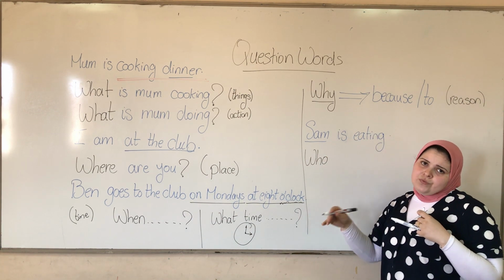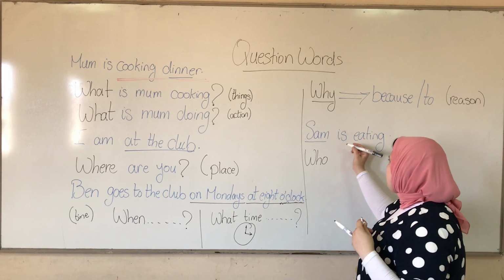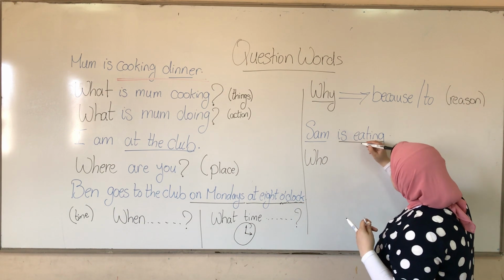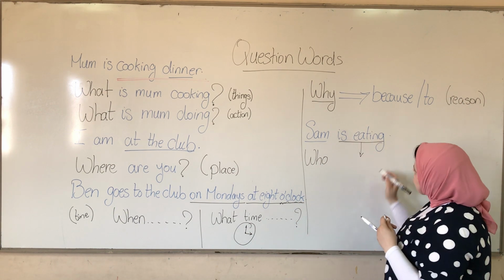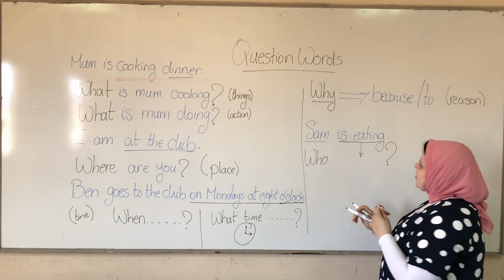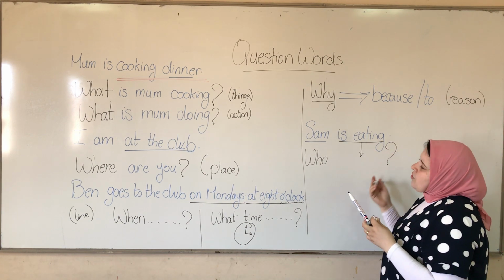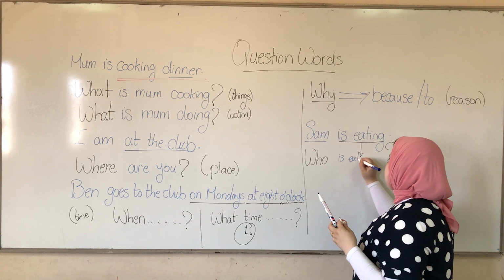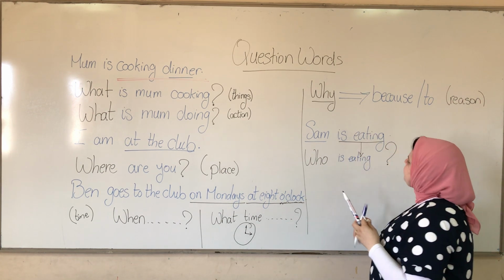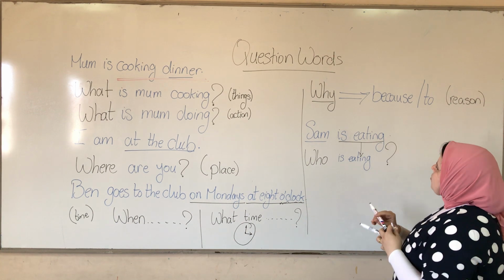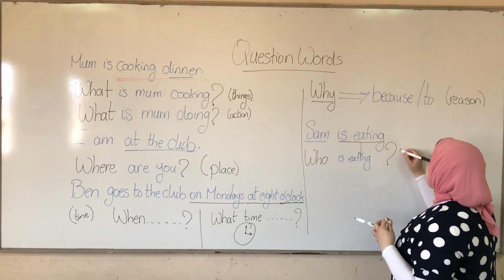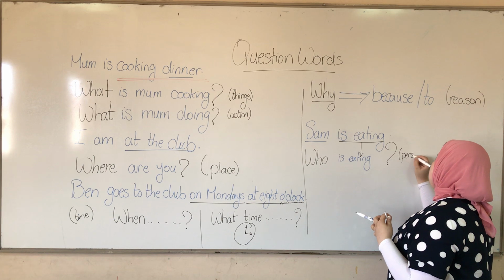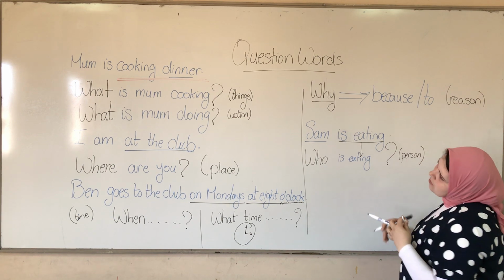Now with who, I will most of the time put the rest of the sentence as it is, and at the end I'm going to put a question mark. Sam is eating, so the question is going to be who is eating. So here I'm going to ask about the person or people.